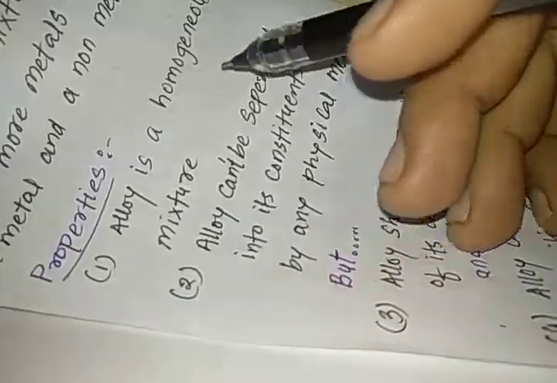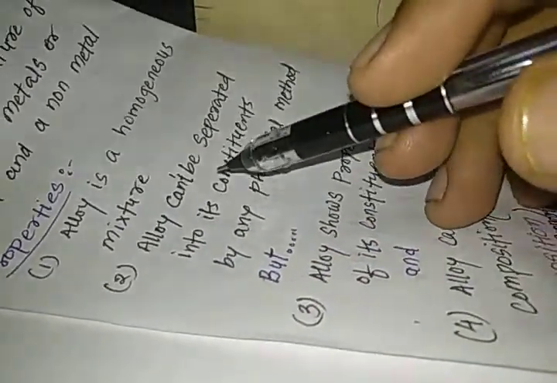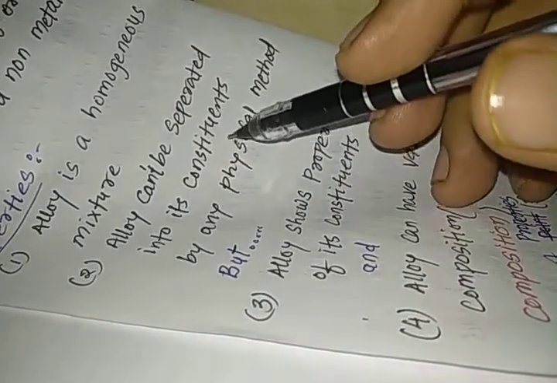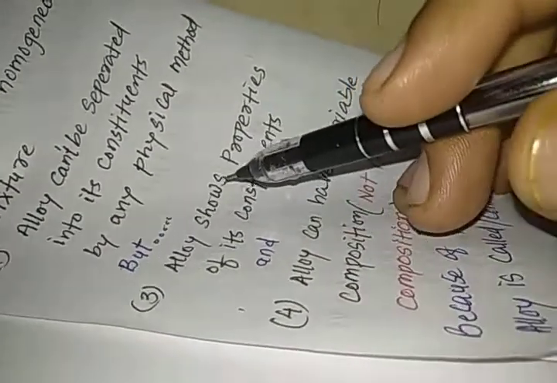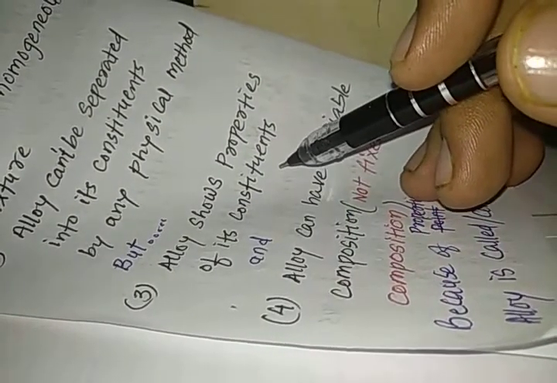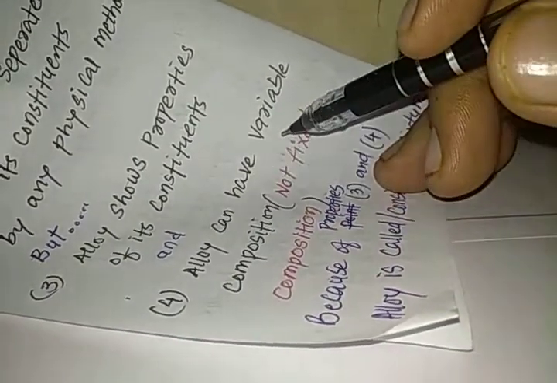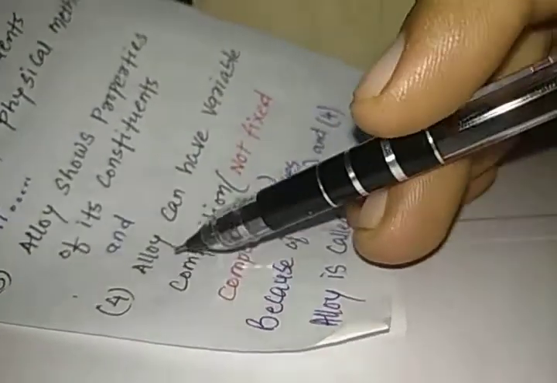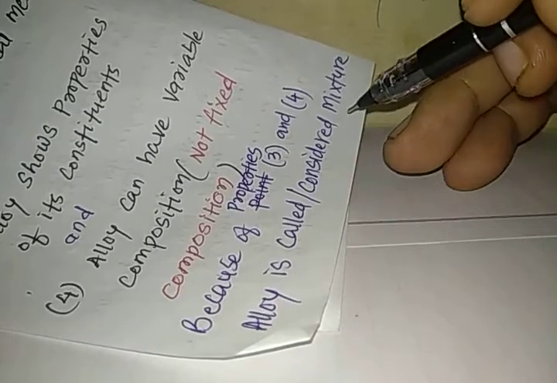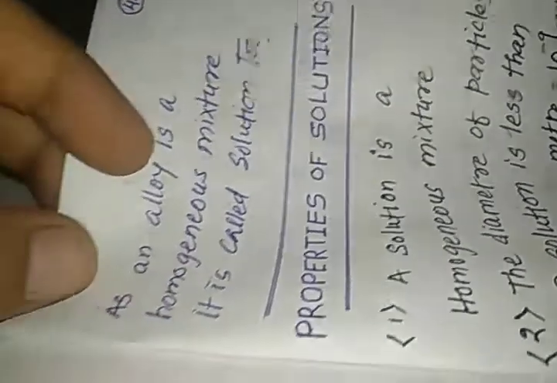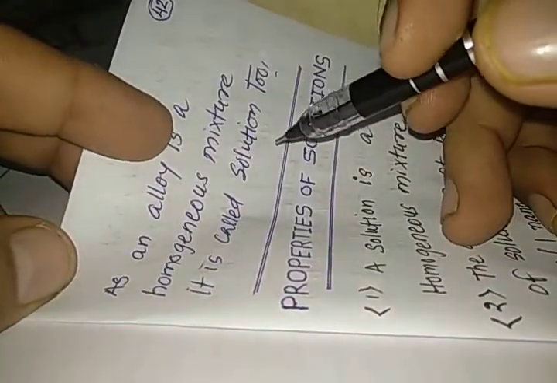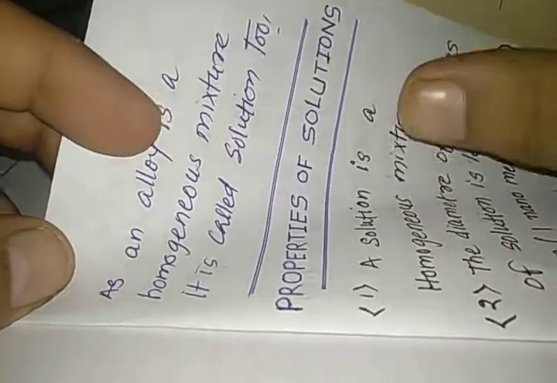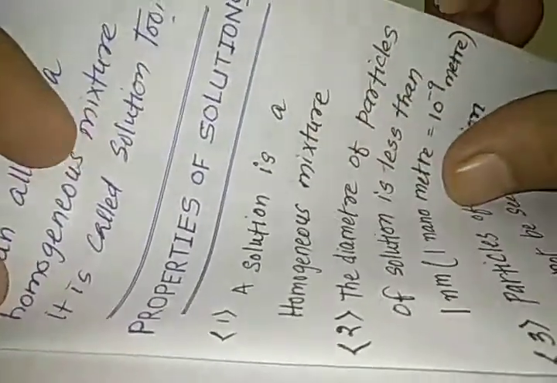Let us see the properties of alloys. Alloy is a homogeneous mixture. Alloy cannot be separated into constituents by any physical method, but alloy shows properties of its constituents, and alloy can have variable composition, not fixed composition. Because of property 3 and 4, alloys are considered a mixture. They are not considered a compound. And alloy is a homogeneous mixture, and that is why it is also called a solution too. Alloy is a solid in solid kind of solution.